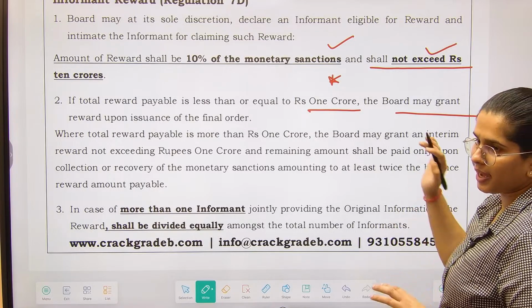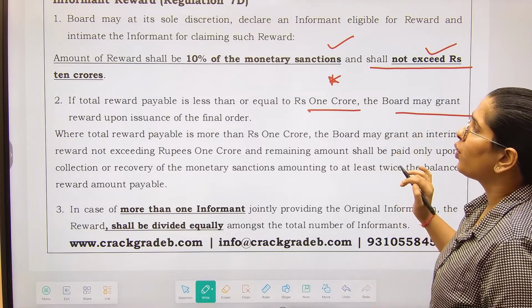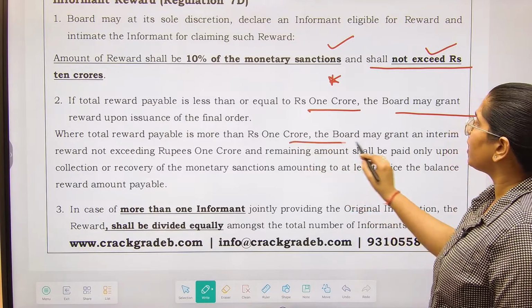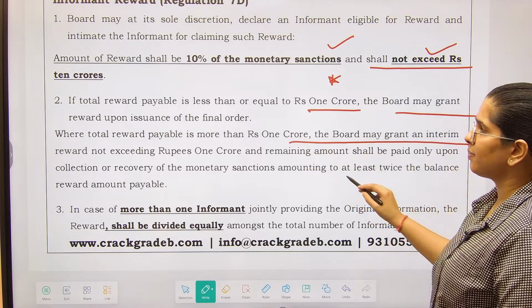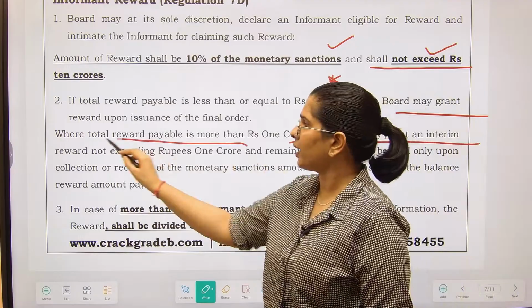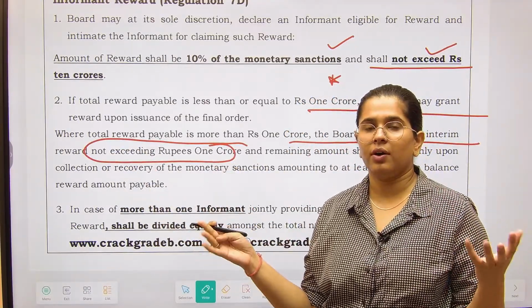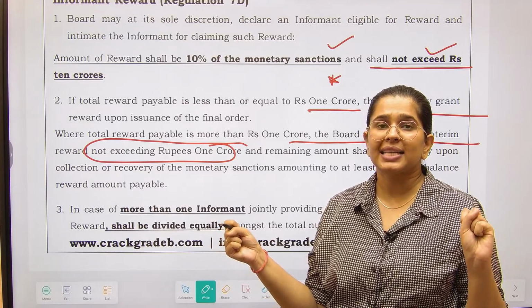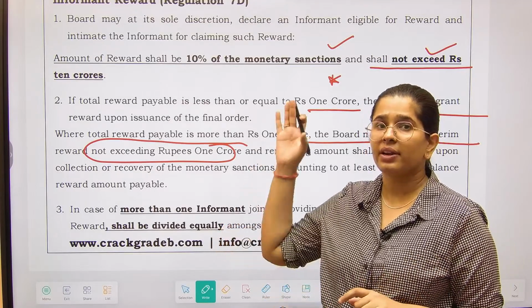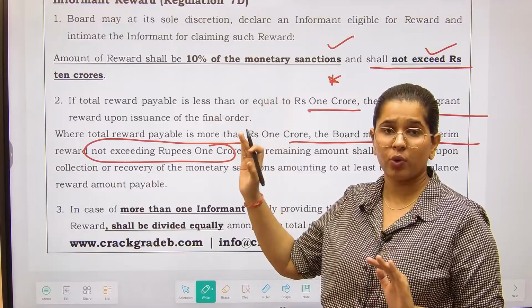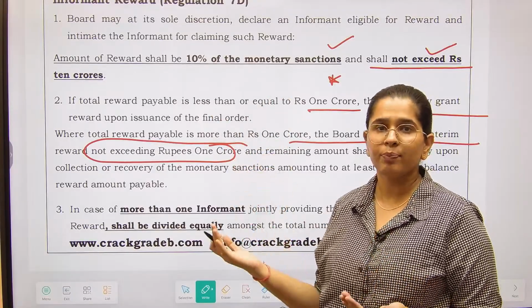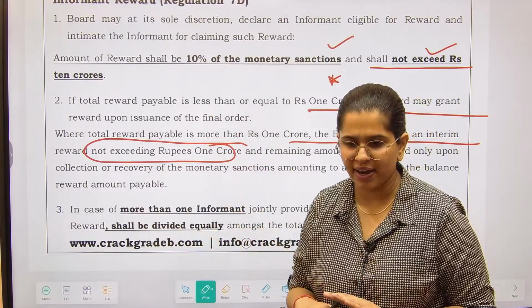जब तक final order नहीं आएगा तब तक they will not give. Where total reward payable is more than 1 crore, the board may grant an interim reward of not exceeding rupee 1 crore. If there is such a huge insider trading scam that has been revealed by the informant, so if reward is not up to 1 crore, then you can wait till final order.